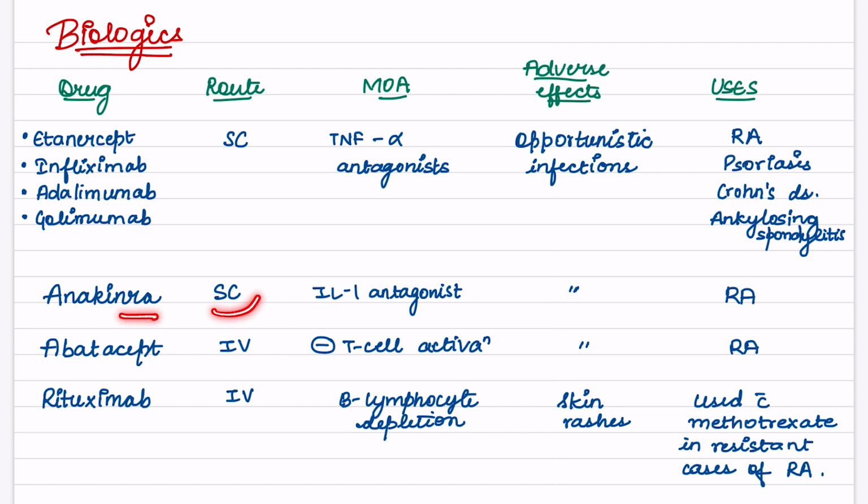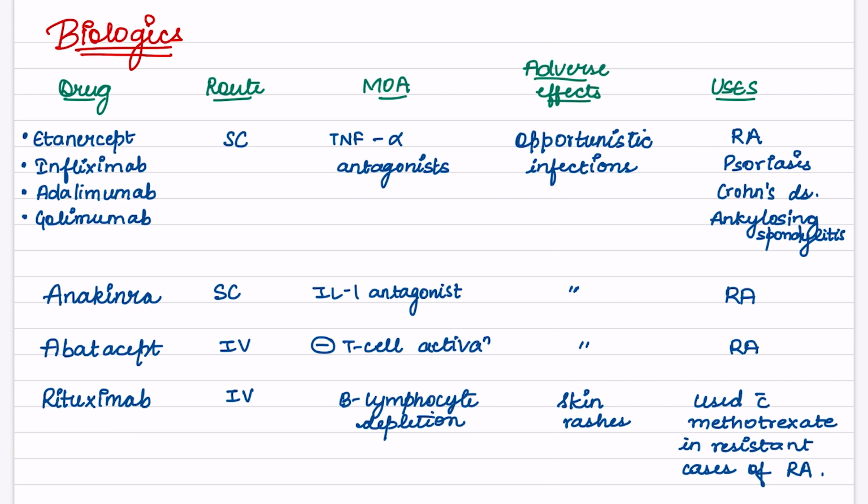Anakinra, it is given subcutaneously. Mechanism of action is interleukin 1 antagonist. Adverse effects, it also causes opportunistic infections. Uses in rheumatoid arthritis. Abatacept, it is given intravenously. It inhibits the T cell activation. Adverse effects, it causes opportunistic infections. And it is used in rheumatoid arthritis.